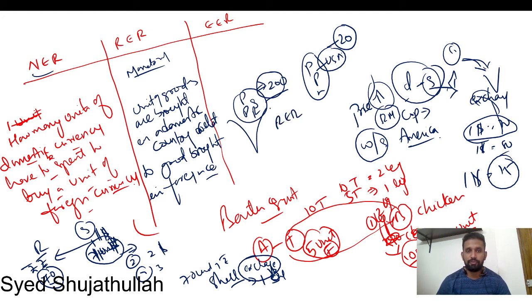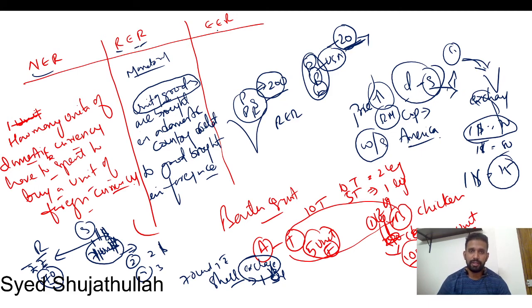How much money we have to spend to buy a basket of goods, and how much money they are going to spend to buy the same items. This is called the real exchange rate.